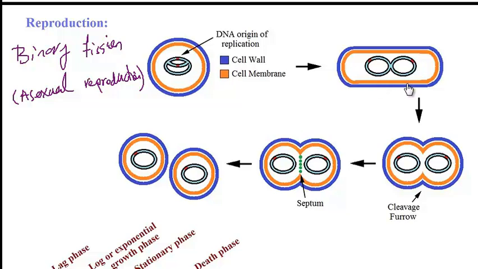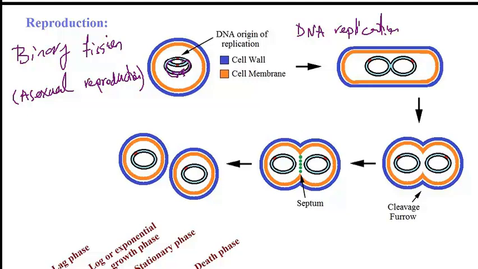So now let's focus on binary fission right here. Basically during this process, two identical copies of circular chromosome or circular DNA have to be made, after which the cell will enlarge and divide in half to form two new daughter cells. So in the first phase there will have to be DNA replication. So here you can see that there is DNA replication. As we just discussed, it will start at a single origin of replication and it will go around until there would be two circular DNA that are formed.